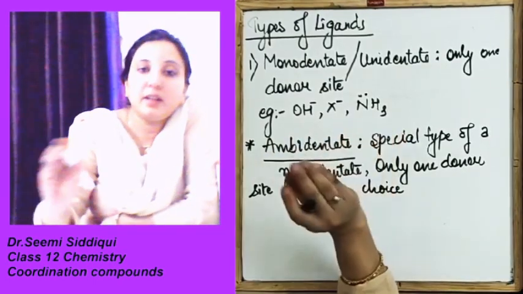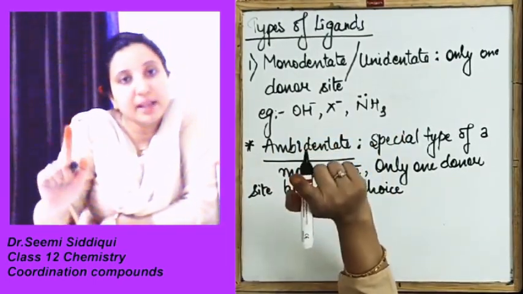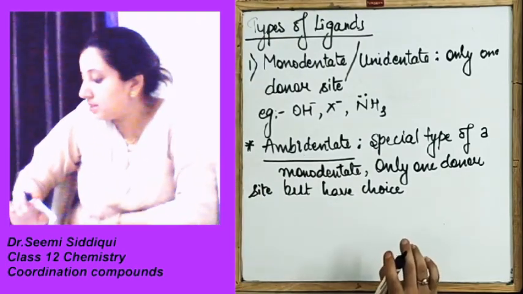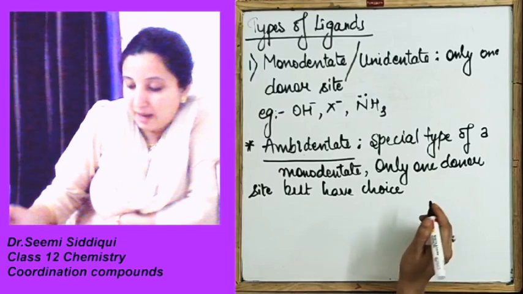Whatever the ligand, it is going to bind with only one site, but we have the choice of binding.